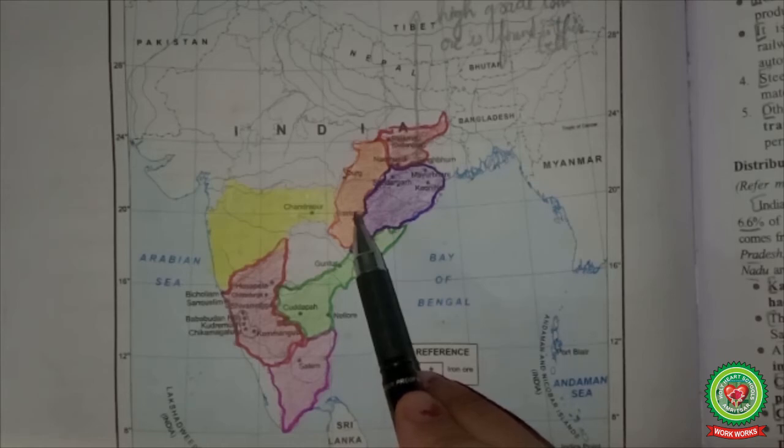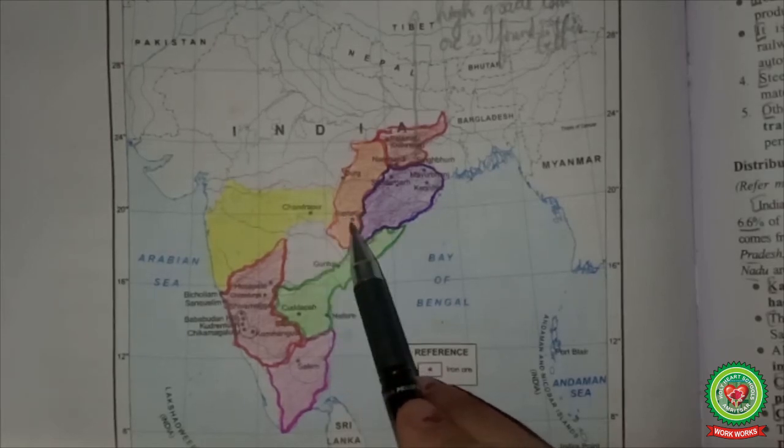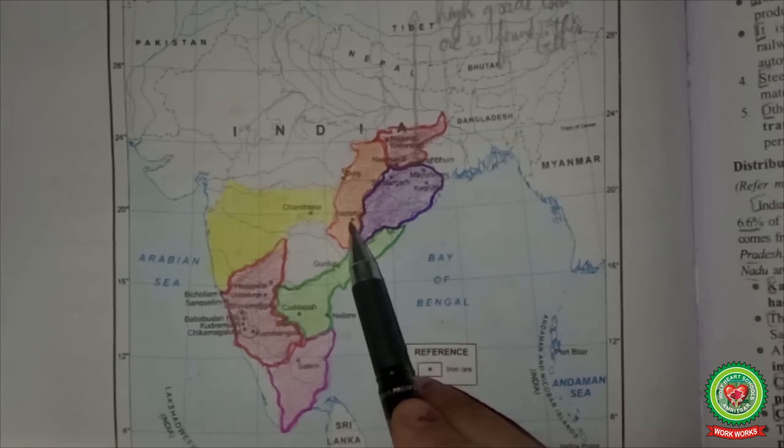Much of the iron ore from Bailadila mines in Chhattisgarh is exported to Japan and South Korea via Visakhapatnam port. Children, this belt, which consists of Durg, Bastar and even Chandrapur from Maharashtra, has deposits of high-grade iron ore. It has the best physical properties needed for making steel.